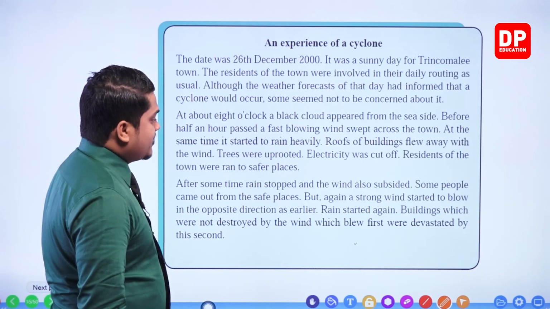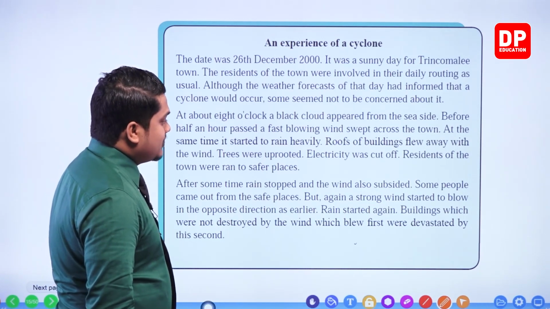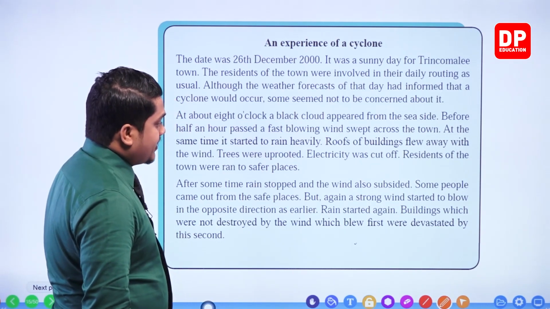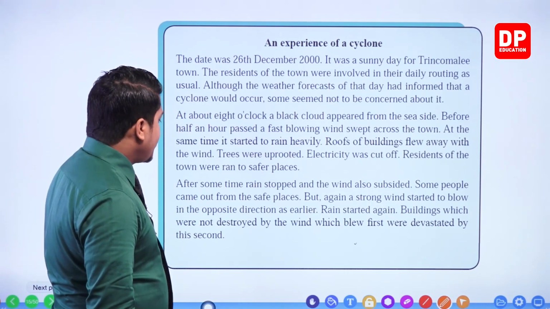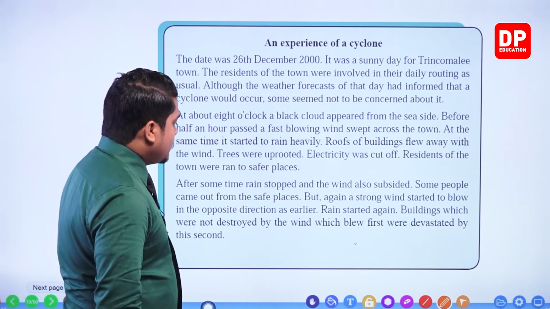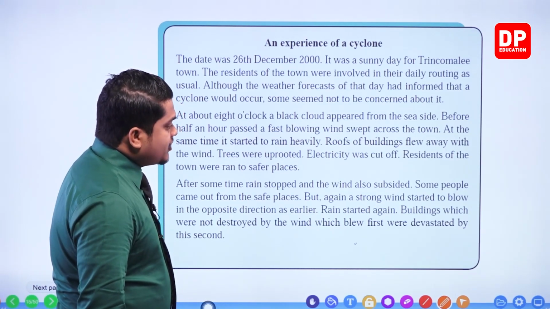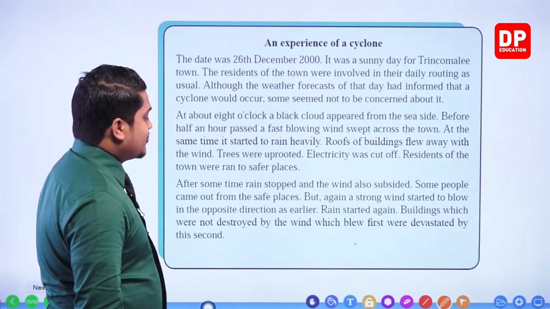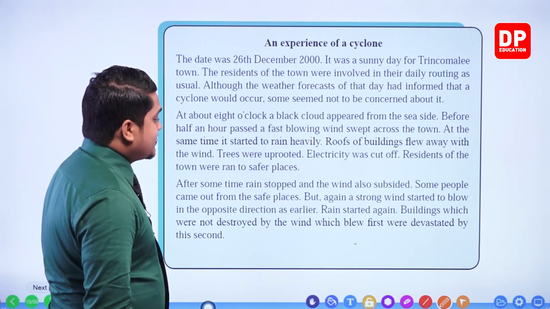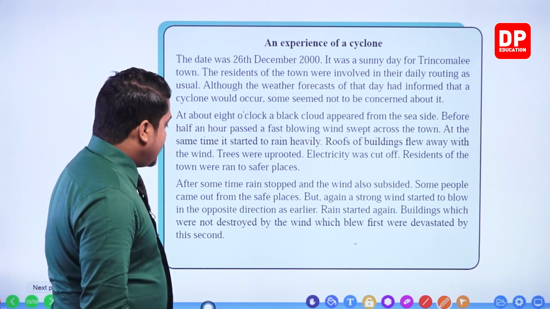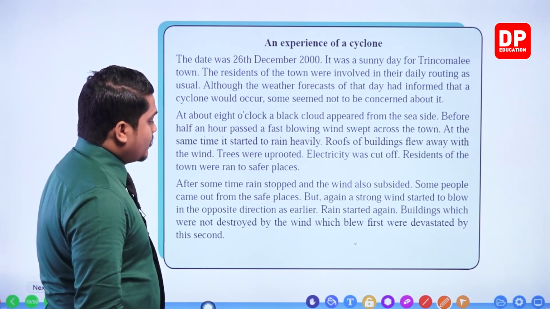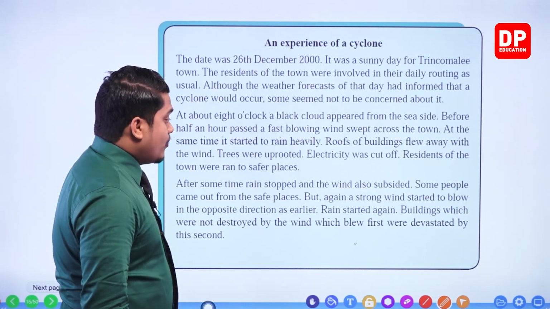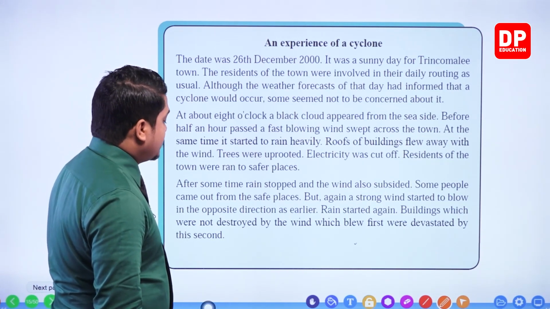After some time, rain stopped and the wind also subsided, right? So, subside. Some people came out from the safe places, but again strong winds started to blow in the opposite direction as earlier. Rain started again. Buildings which were not destroyed by the wind which blew first were devastated by this second one.